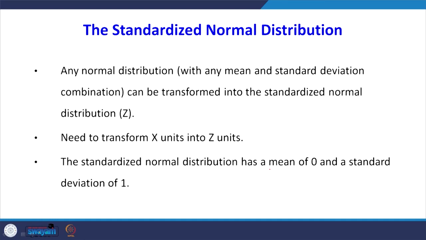There is another normal distribution, the standardized normal distribution. Any normal distribution with any mean and standard deviation combination can be transformed into the standardized normal distribution. What you have to do is transform x units into z units. That conversion is z equal to x minus mu by sigma. The standardized normal distribution has mean 0 and variance or standard deviation 1.